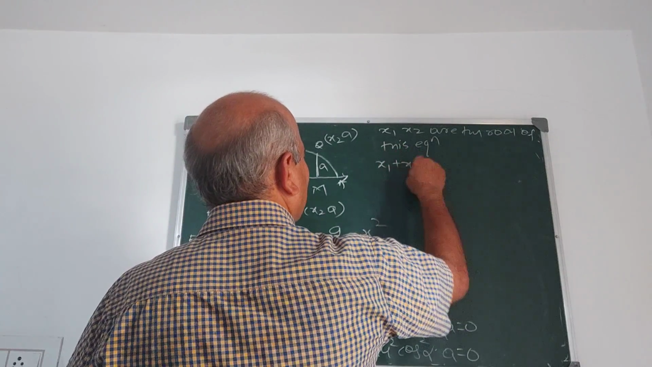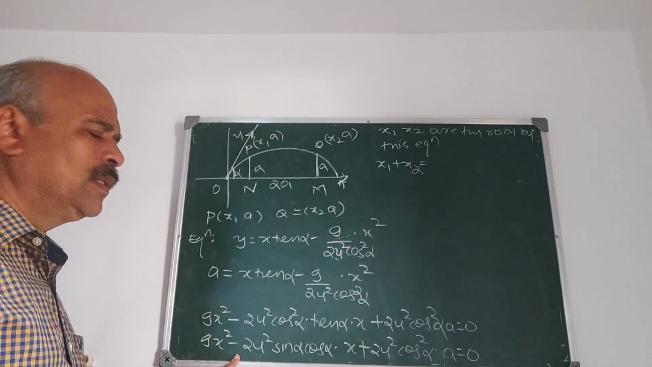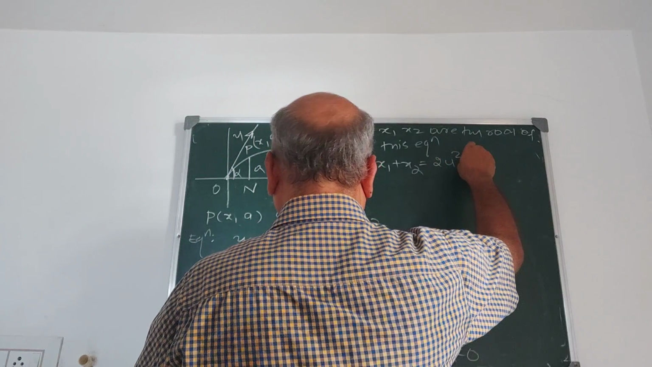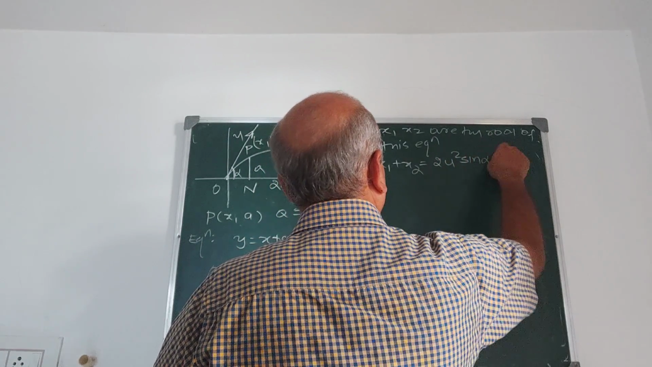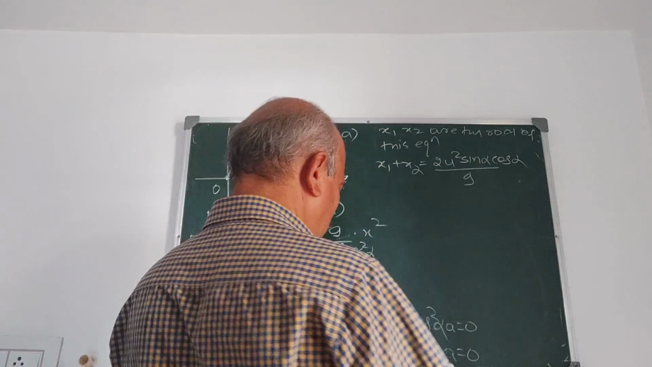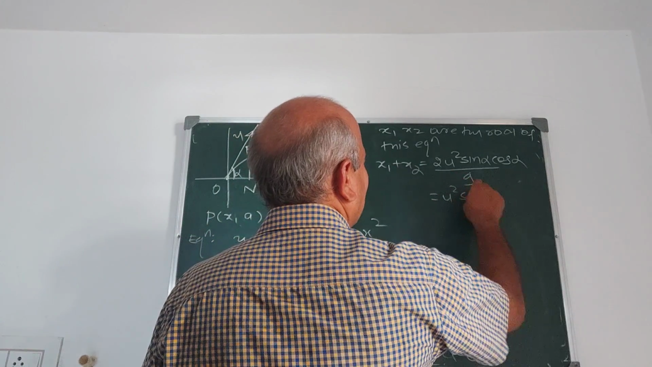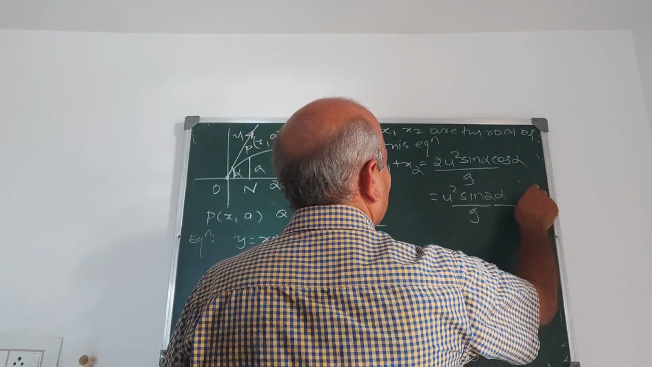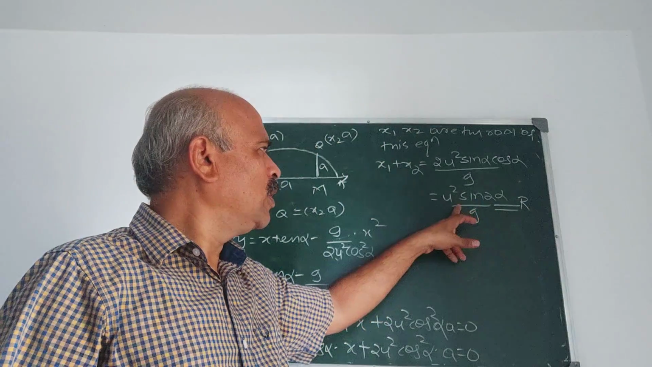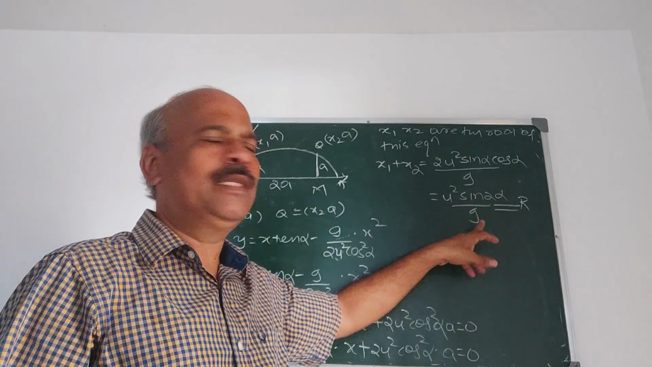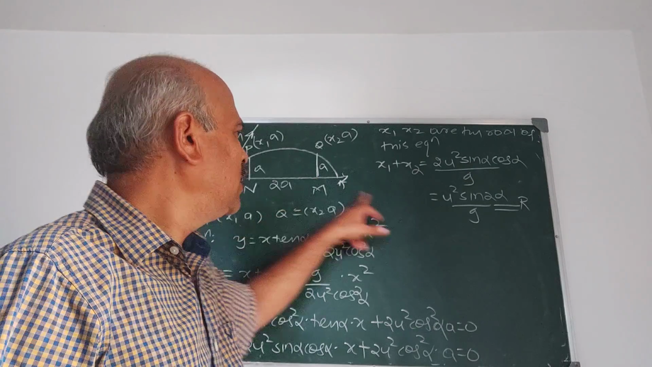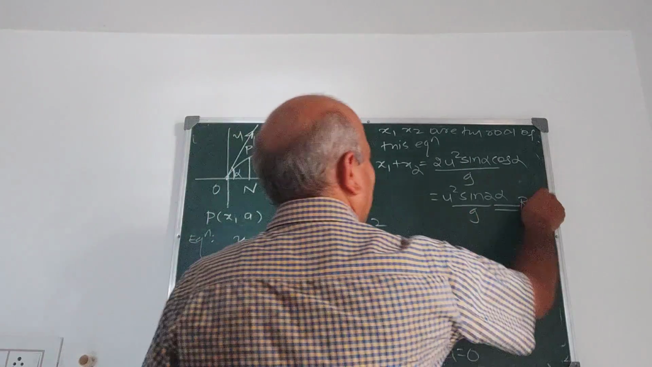So we use this. x1 plus x2, the sum of the roots, what is the sum of the roots? Minus b by a. Therefore 2u square sine alpha cos alpha divided by g. This is x1 plus x2, or it is u square sine 2 alpha upon g. What is this? R, because we know that the horizontal range expression is given by u square sine 2 alpha by g. x1 plus x2 is R. Let us take this as 1.